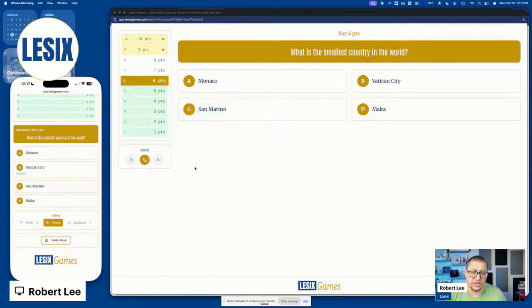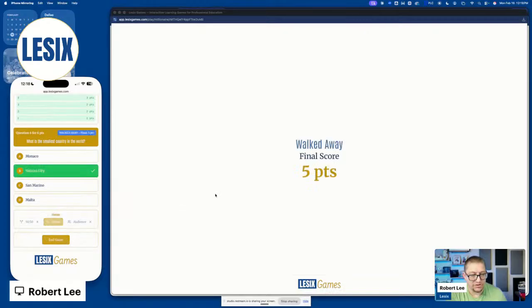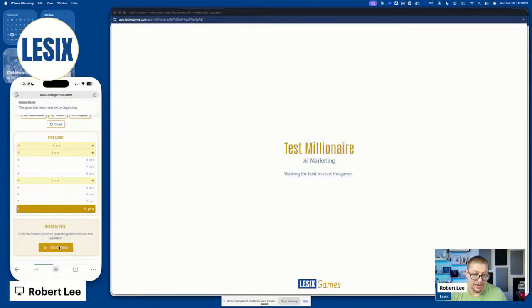We move on to the next question here, and we now have gotten to that point where they could walk away with a prize. Now, what these particular stars mean, it's completely up to you. You want to bring a gift card to your class, you can do it. You want to bring a cold Coke to your class, you can do it. And suppose this person says, man, I really, really want to walk away. You just click the button, game is over. Final score, 5 points. 5 points gets you your nice can of Coke or your nice bag of treats or whatever it might be. We end the game and we play again.